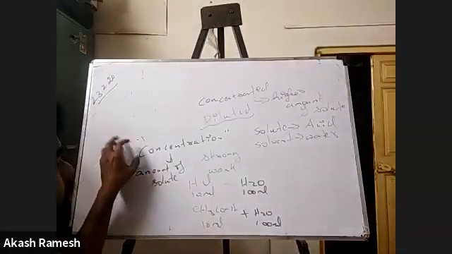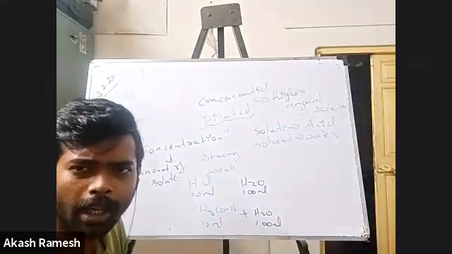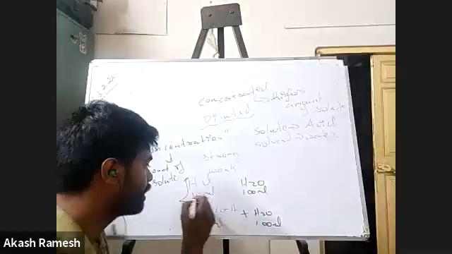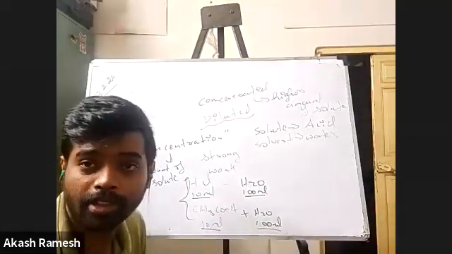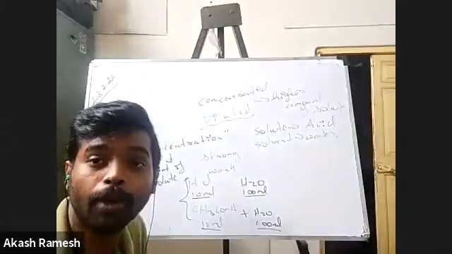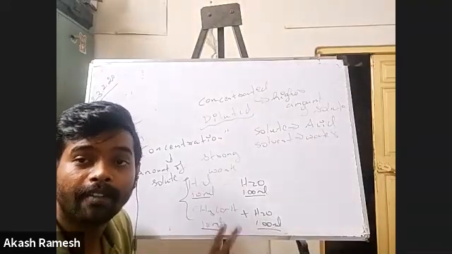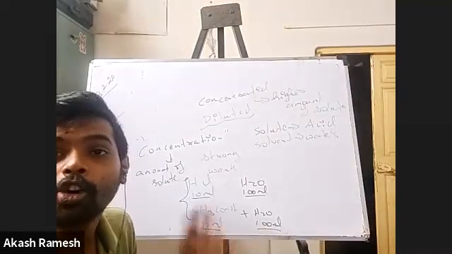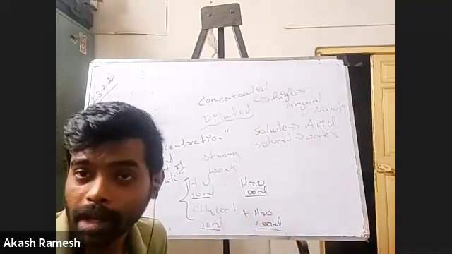When I say concentration, concentration means amount of solute. Now, do you see this? These two solutions have 10 ml of this and 10 ml of this in 100 ml of water. Can I say they have equal concentration because they have equal amount of solute, HCl and CH3COOH, both 10 ml in 100 ml water? Both these solutions have equal concentration, or I can say they are equally concentrated solutions. Are you understanding my points?